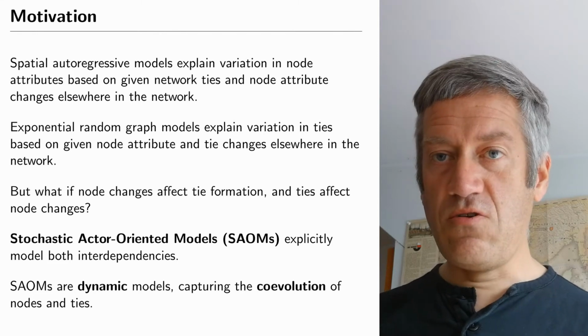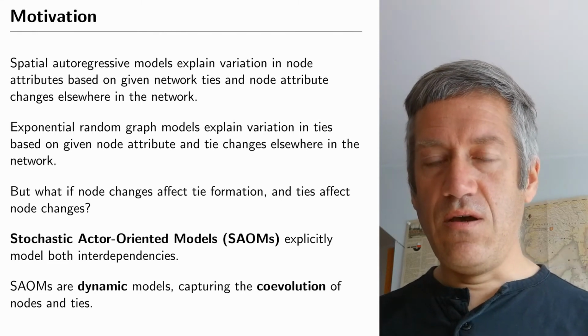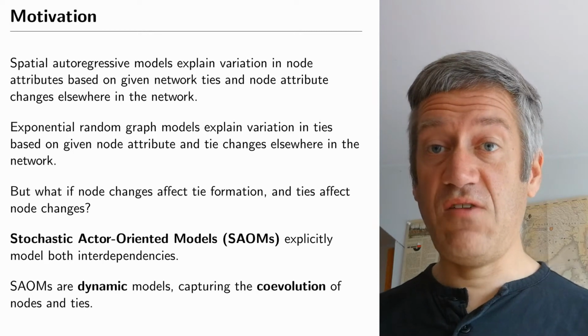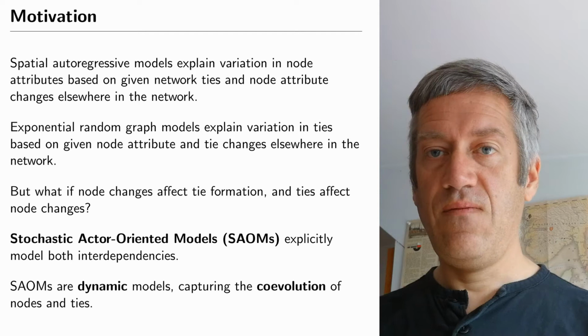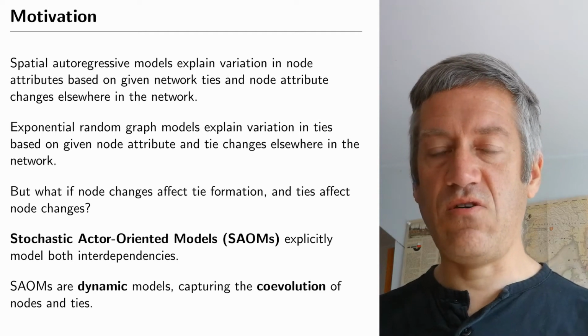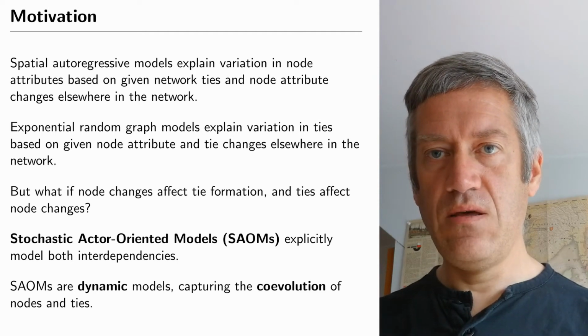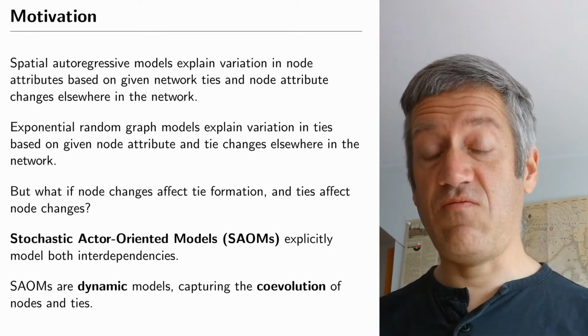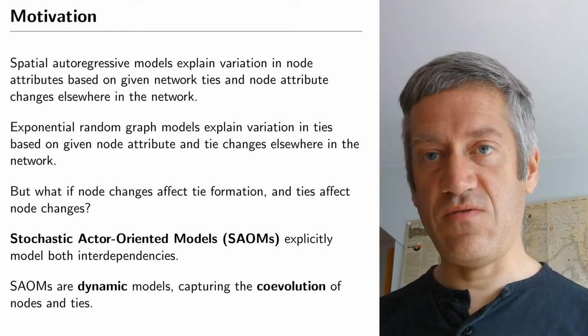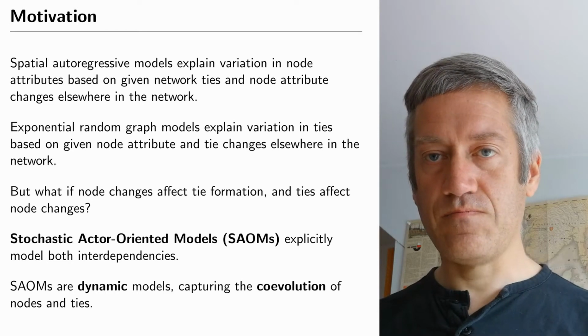The SAOM model, the stochastic actor-oriented model, takes the opposite approach. It looks at this network from the perspective of individual actors, and it makes the underlying assumption that it is actors that decide whether or not to make ties with other actors. And it tries to explain this on the basis of features of the network, features of the actors, and features of the ties of these actors.